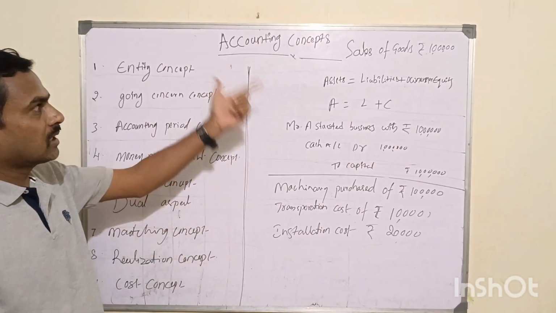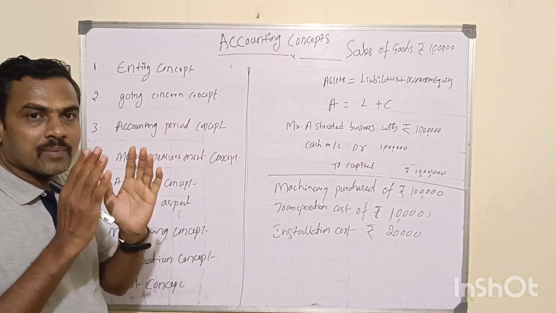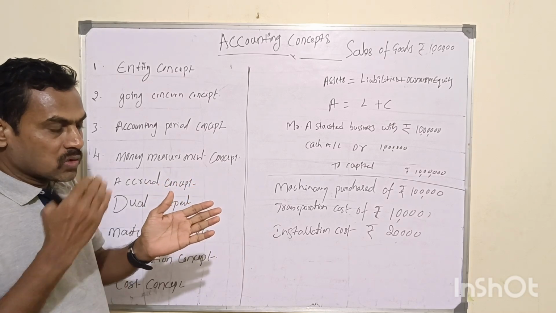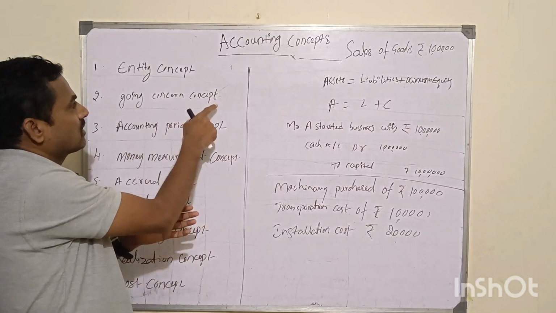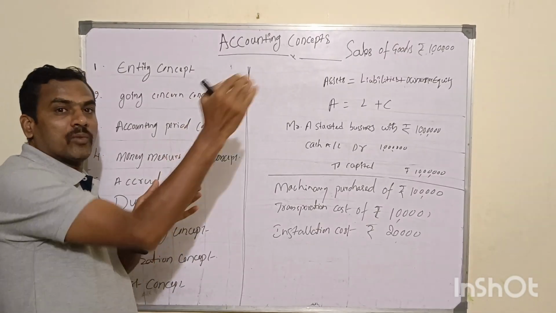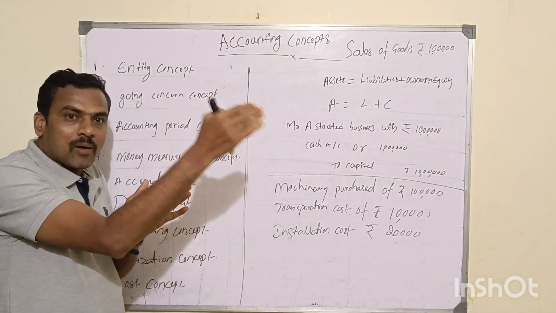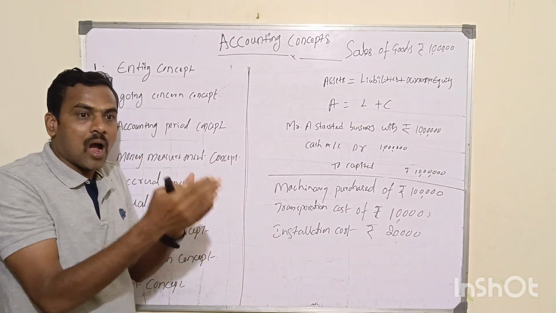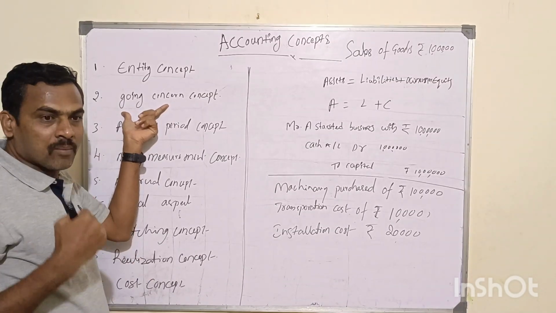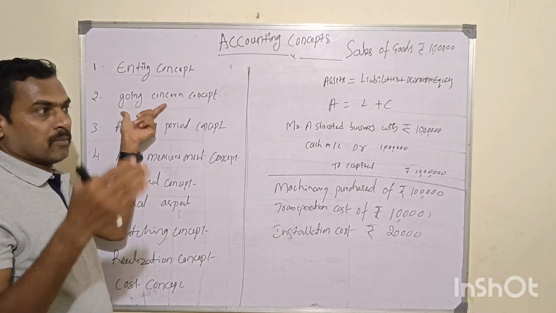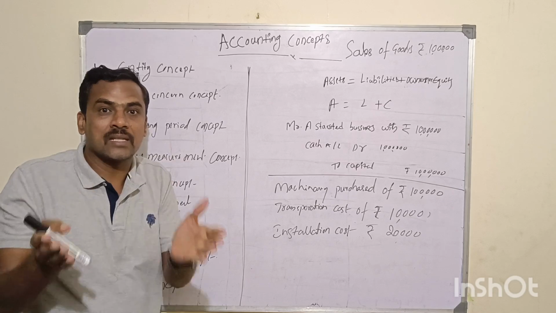Yes, I have started a business. Based on the concept assumption, I do not wait until my business is finalized. We don't know the indefinite period. Based on the going concern concept, the business will continue for a longer period of time. But if I keep running my business without establishing my business details, how would my stakeholders, my shareholders, my government, my public know what my business result is?